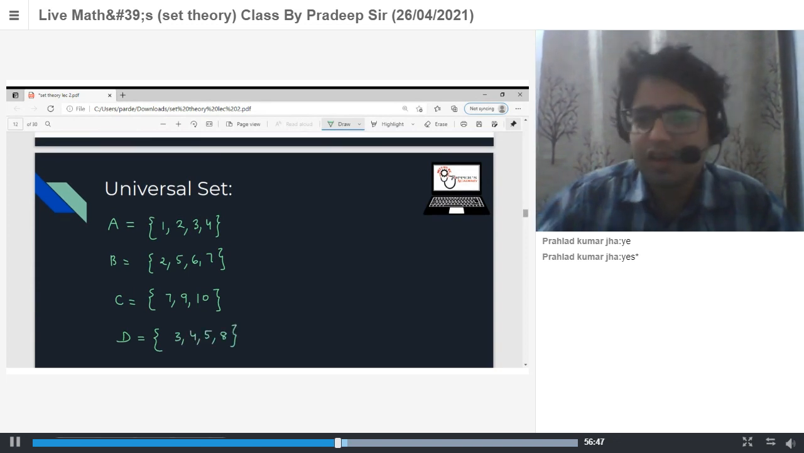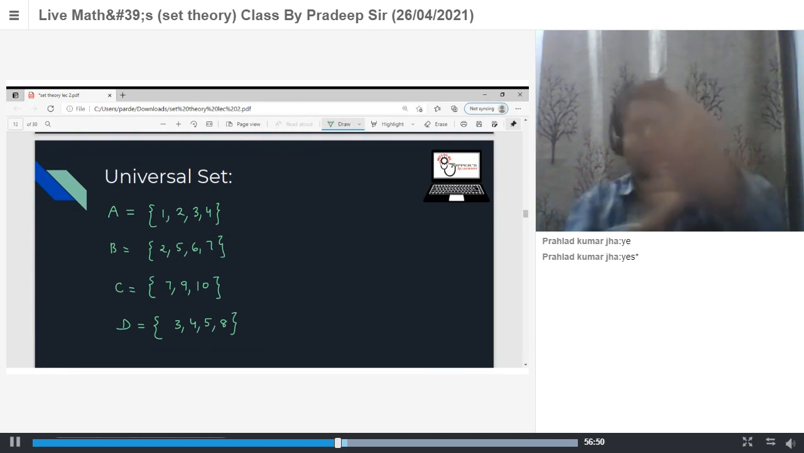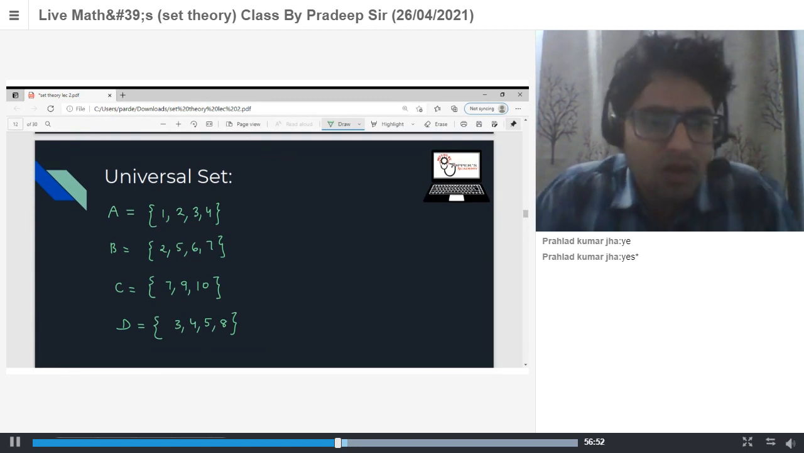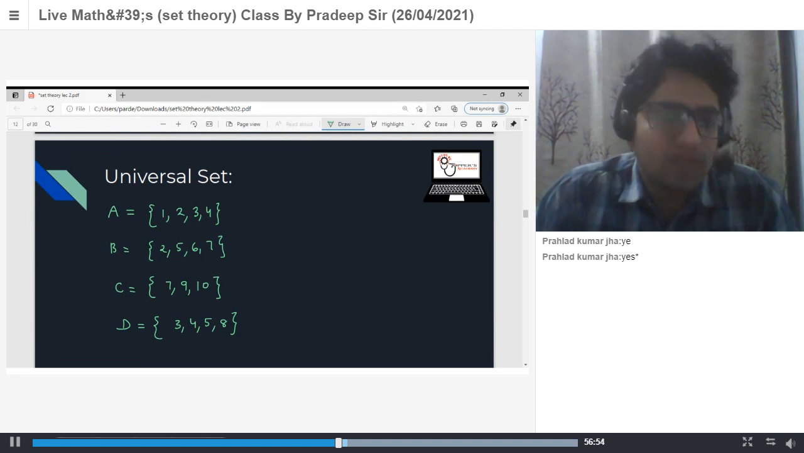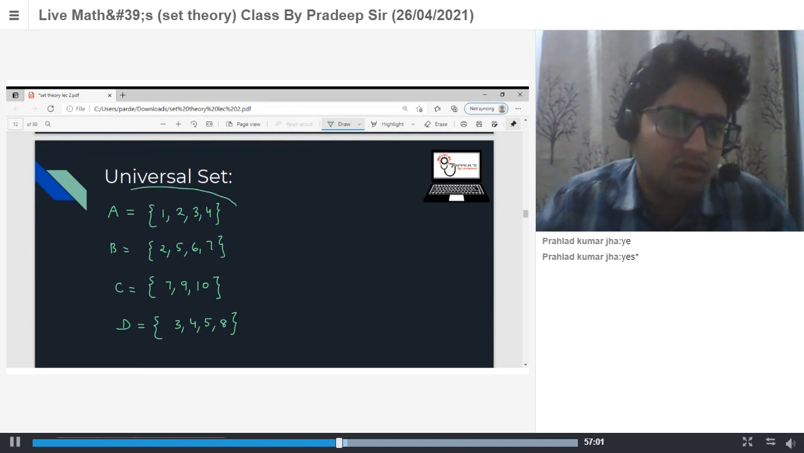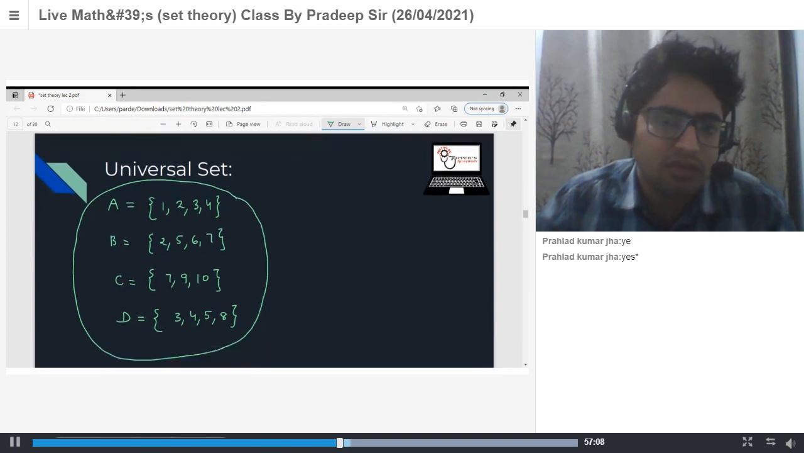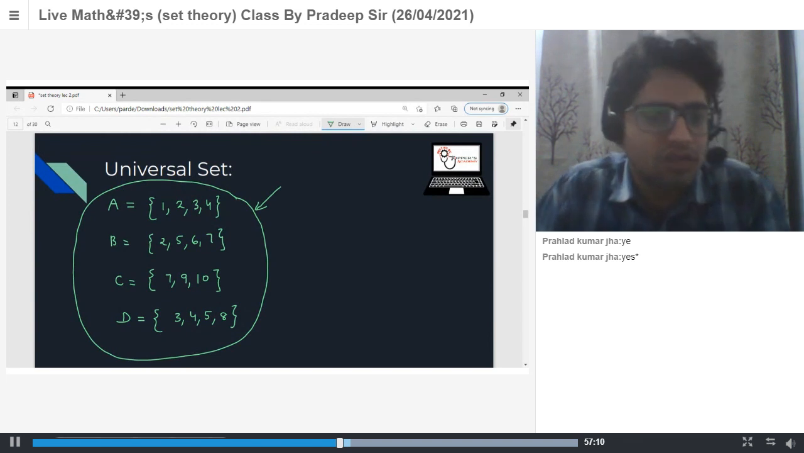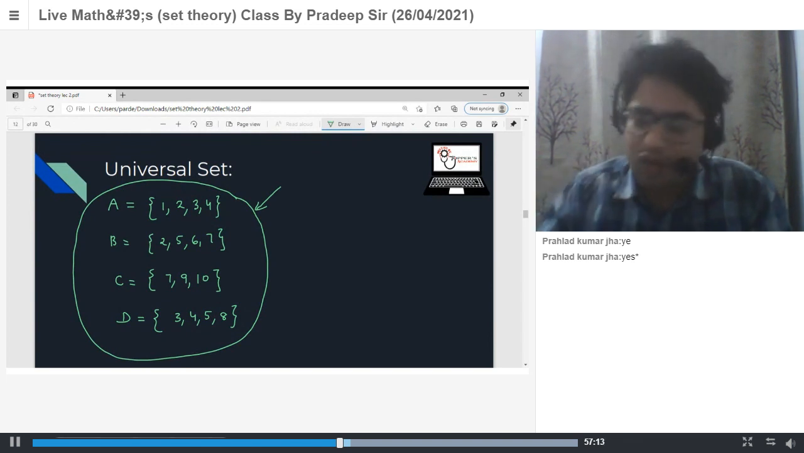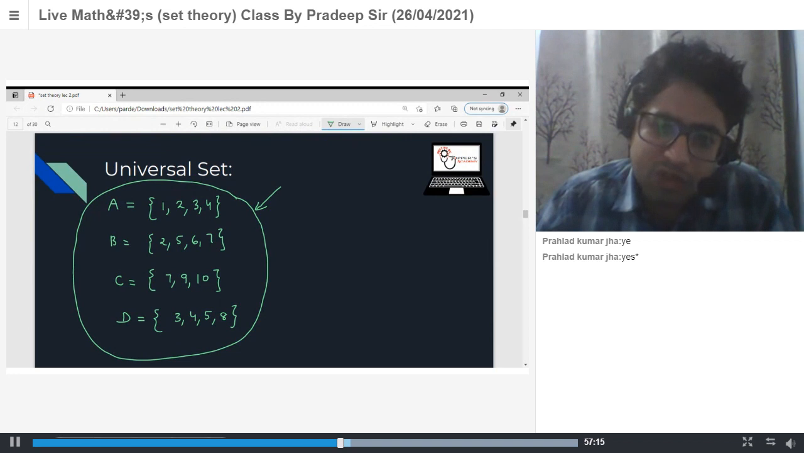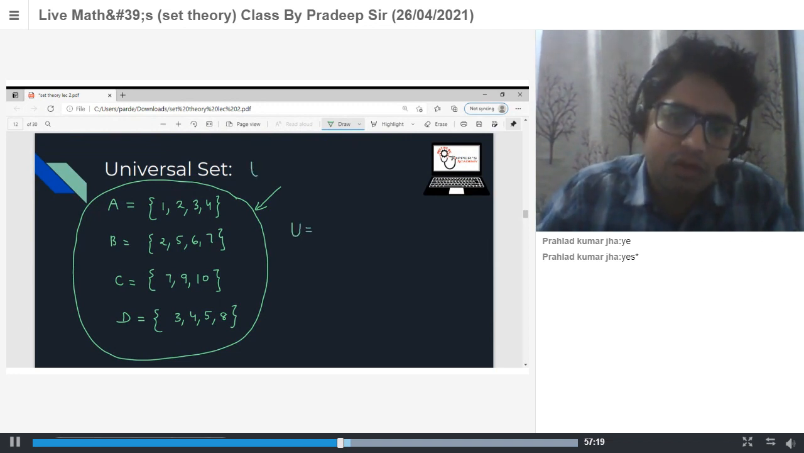Let's say in any question we have 4 or 5, any number of sets. So what is the universal set for this question? The universal set is a set which contains all the sets. It is a superset of all the sets. It is generally denoted by U.